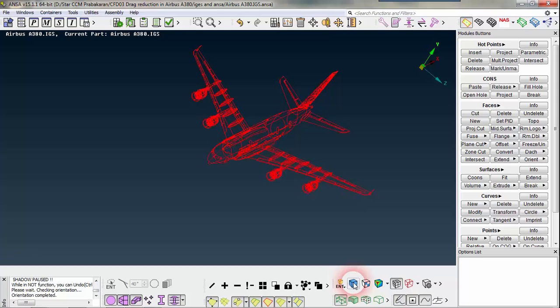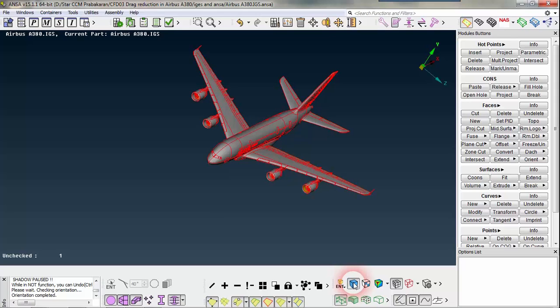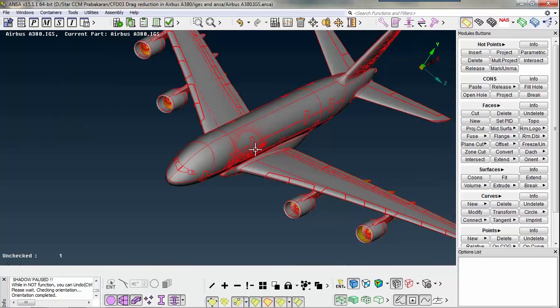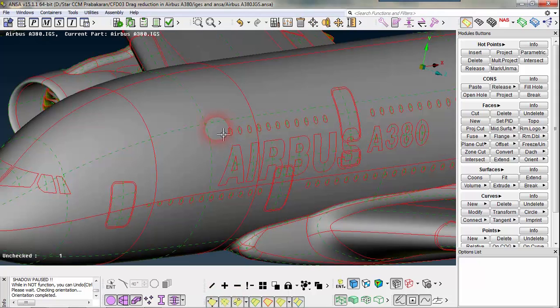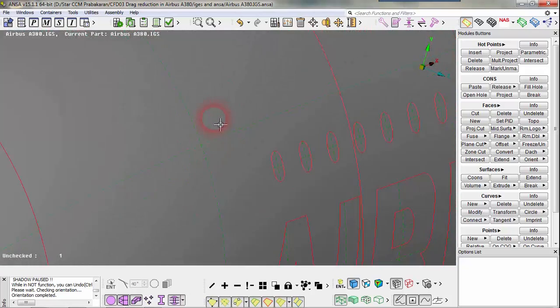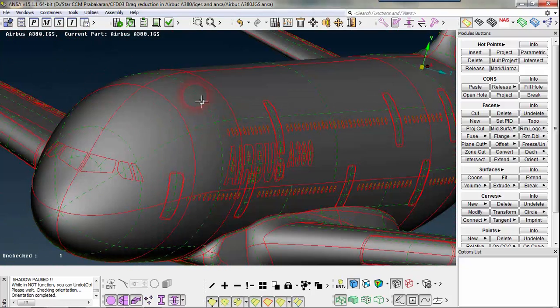When I toggle this switch on and off, I can see the difference. When this button is on, it just shows the surfaces. Likewise, this one is crosshatch. When I toggle this on, it just shows me the surface center line, and this is called perimeter.